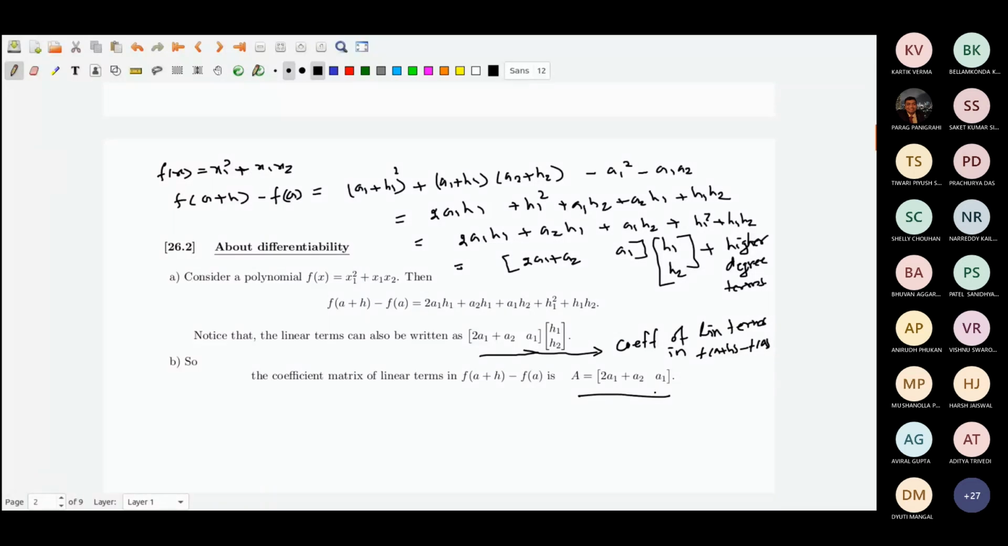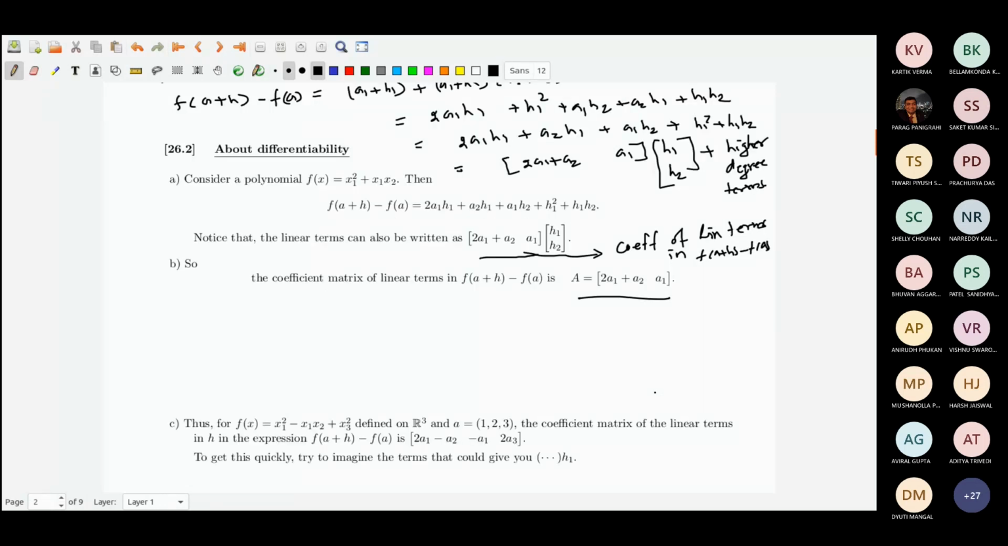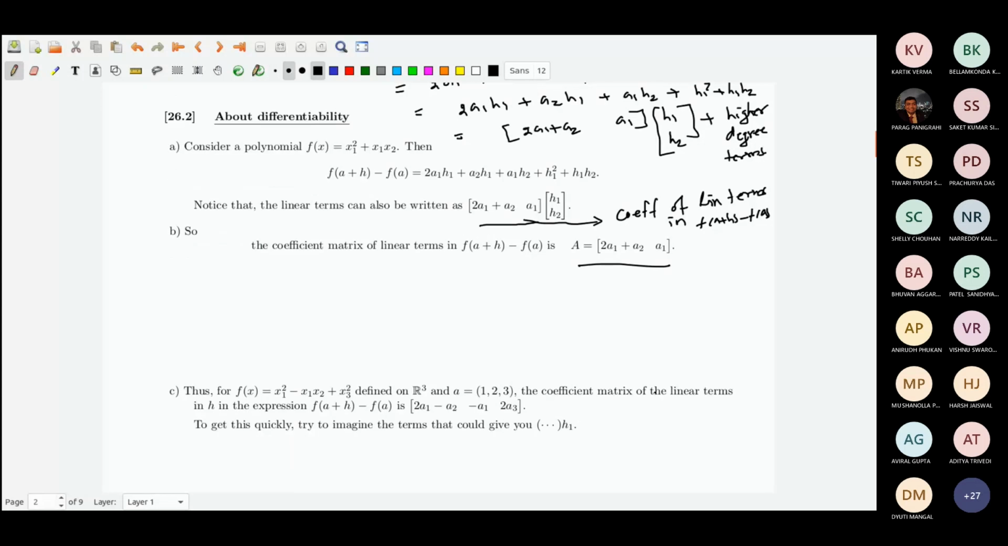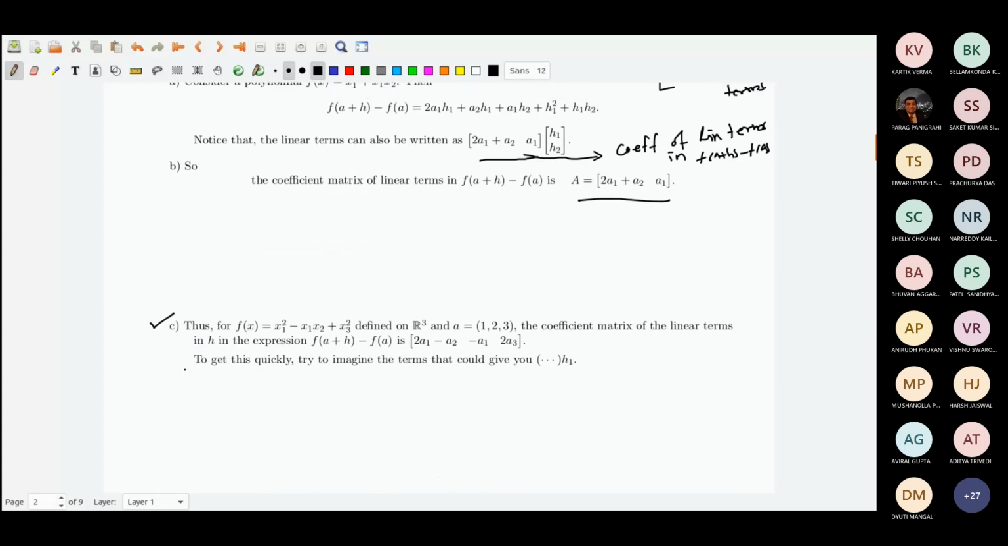Okay. Consider this kind of a polynomial. For example, if I have written f(x) equal to x1 square minus x1 x2 plus x3 square. Okay. So this is defined on R3. x1 square minus x1 x2 plus x3 square defined on R3. a is equal to (1, 2, 3). Then the coefficient matrix of linear terms in h.